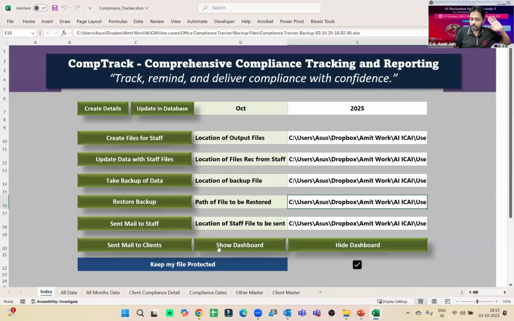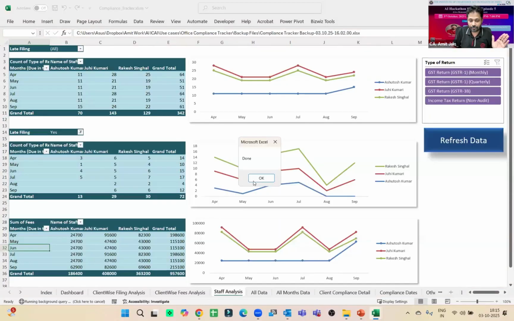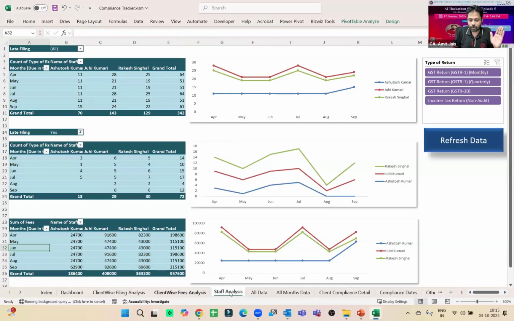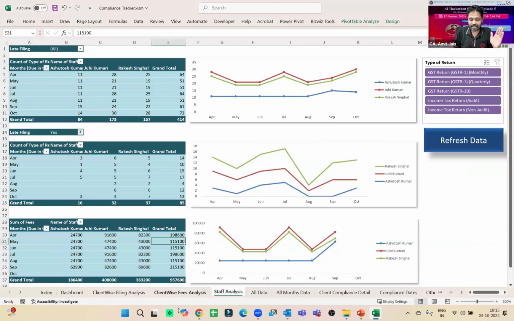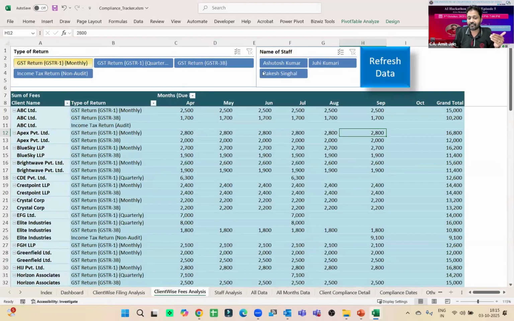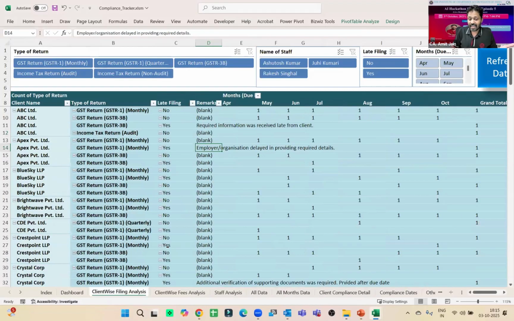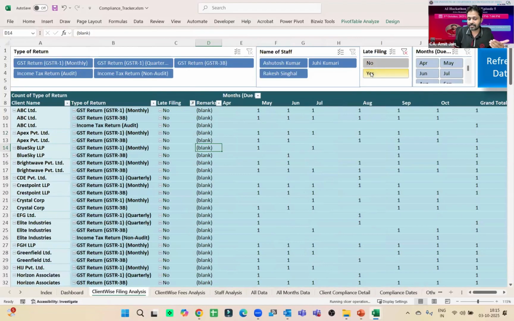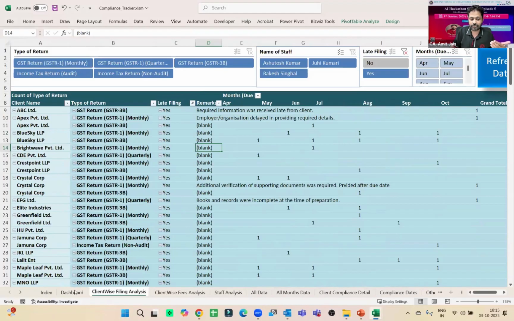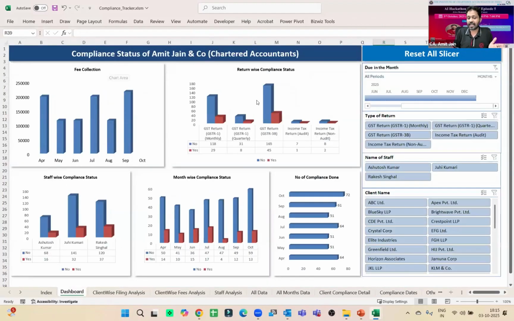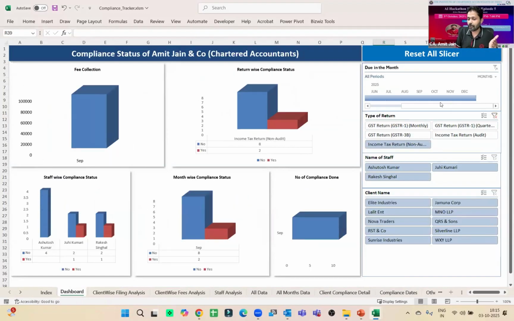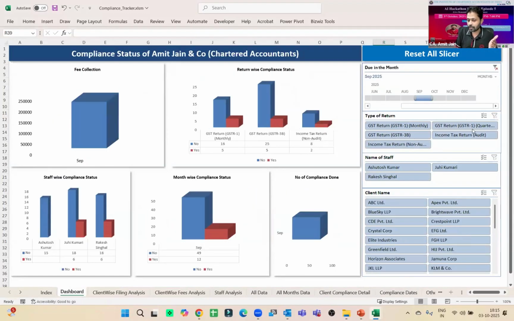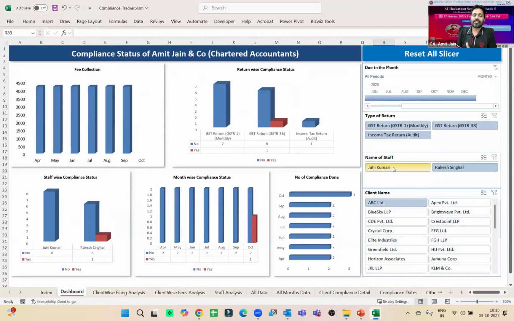Now in the index, please click on show dashboard. It will create different kinds of dashboards, where you have client-wise and staff-wise analysis, late filing, fees analysis, and client-wise fees analysis, how much I am earning. There are different filters also if you want to filter it down. Filing analysis, whether I have done late filing, yes or no, you can get different analysis for the month. There is also one dashboard with fee collection, return-wise compliances, staff-wise compliances, and month-wise number of compliances. You can get insights return-wise, month-wise, client-name-wise or staff-wise. You can get all the insights in this file.